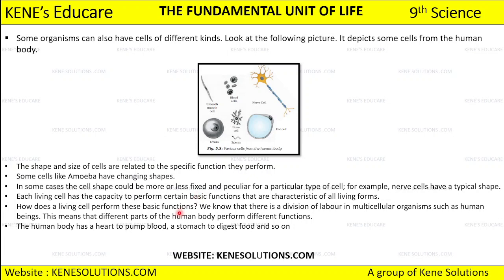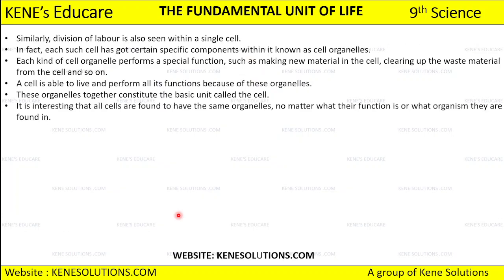Okay, so in we human beings or any of the multicellular organisms, we have division of labor which is present. It means हमारे body के अंदर अलग अलग parts हैं which are performing different functions altogether, right? So this is called division of labor, and the same kind of division of labor is present in unicellular and single cell organisms as well. ओके, तो यहाँ पे हर एक सेल के पास एक खुद का कंपोनेंट होता है, खुद का फंक्शन होता है परफॉर्म करने के लिए.